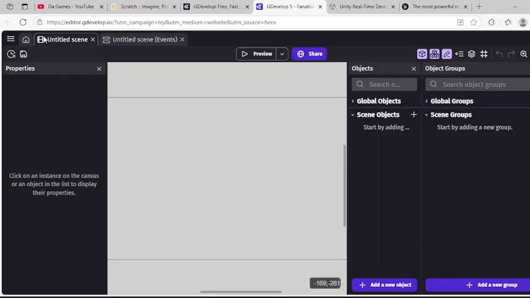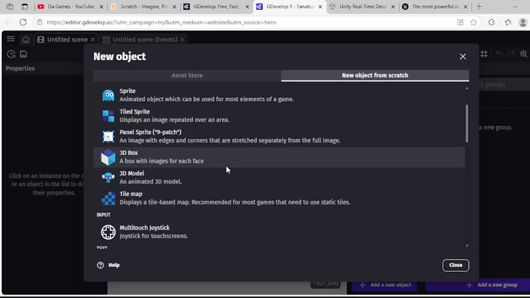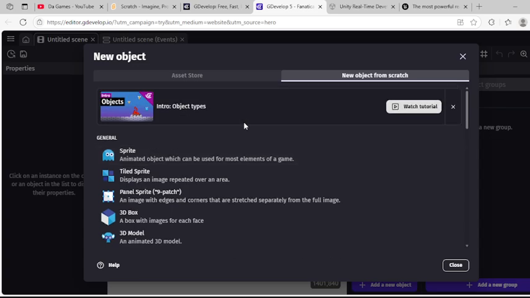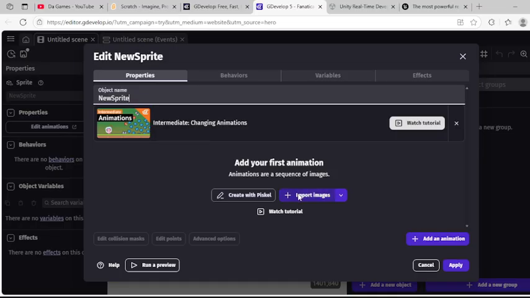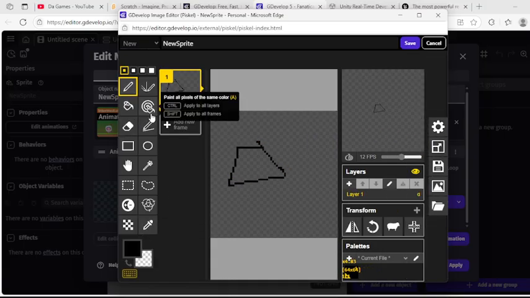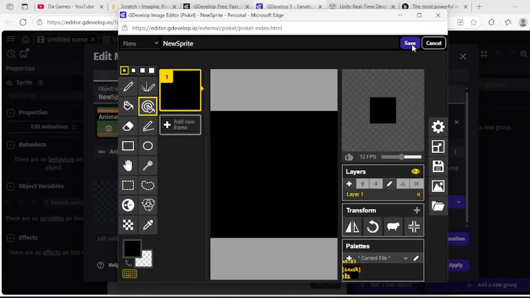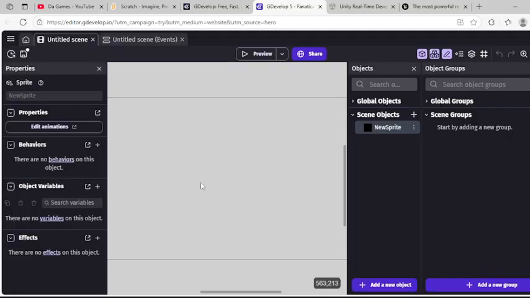I'm just gonna click add new object. I haven't really made a game in GDevelop before, so if you want to see a video with me trying to do it, make sure to drop a like or a comment. So I'm just going to do sprite, create with Piskel, I guess. I don't know if I said that right or not. I'll just draw it, you get the point. There's no code, it's just a lot of stuff like that.